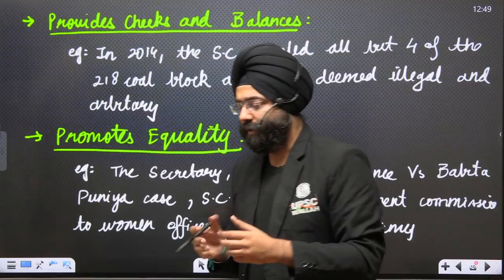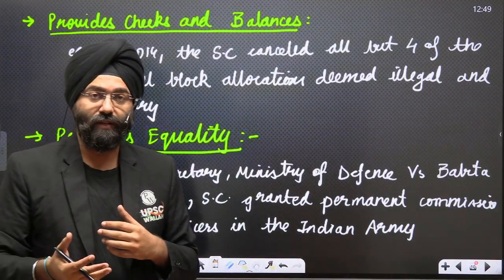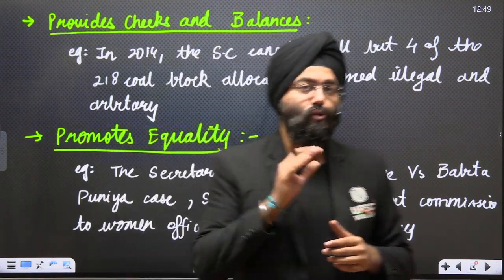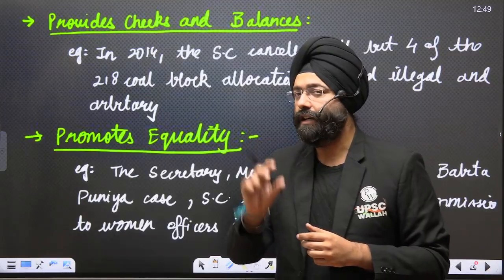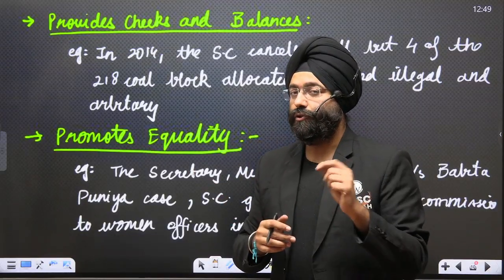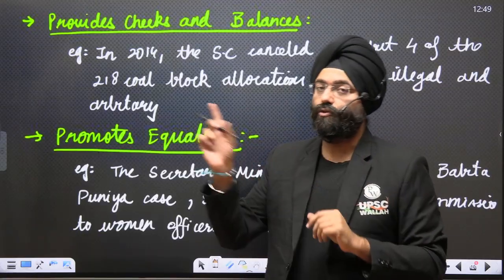Let us say a proper tendering process should be there, proper allocation via tender should be there. You cannot favor anybody. So the Supreme Court used Article 142 in order to cancel these allocations. Again, that should have been the role of the government, the legislature or the executive, but the Supreme Court had to intervene.